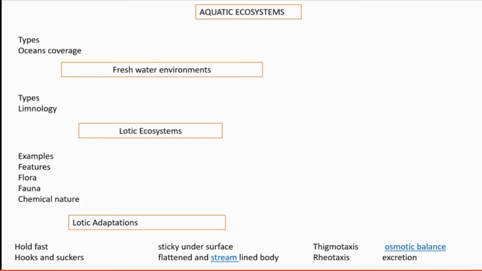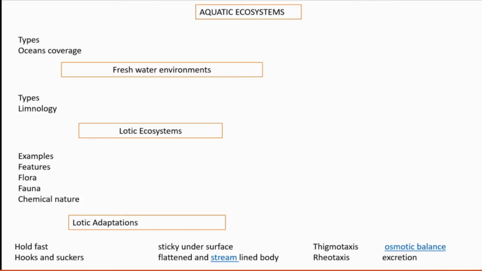Also, streams have frequent pools and rapids; all these are present in streams and rivers. One more thing: in its origin portion, the substrate is almost rocky, and as the stream flows downwards, the bottom becomes more filled with sediment, because of the gradual carrying of sediments.